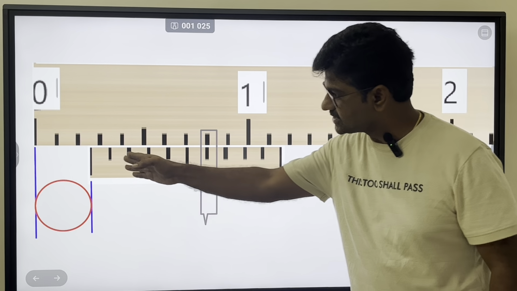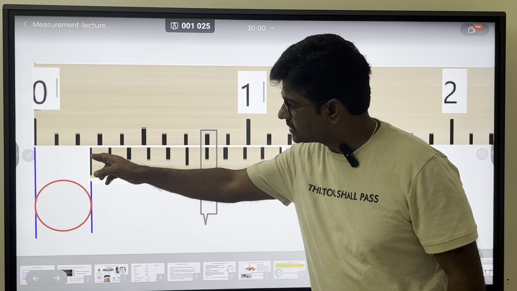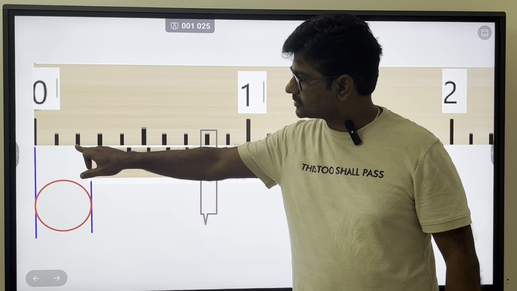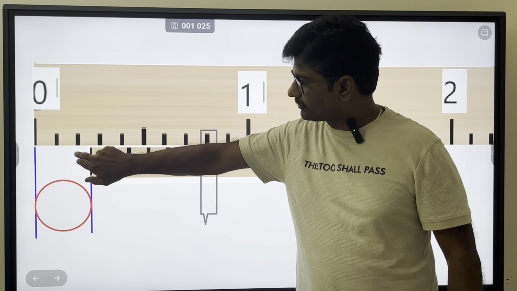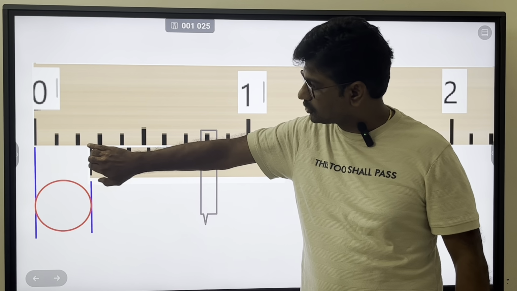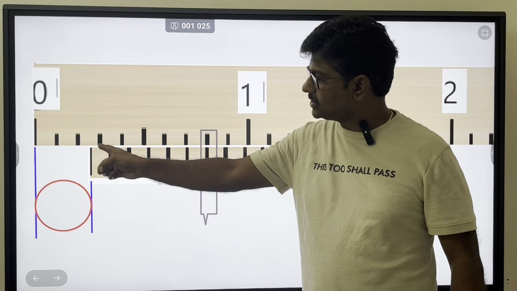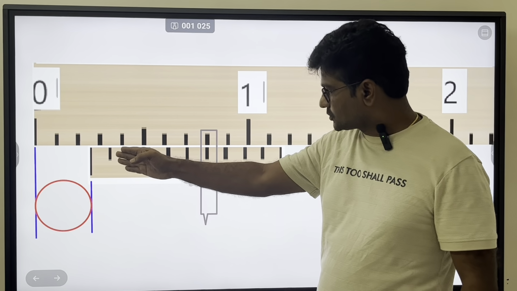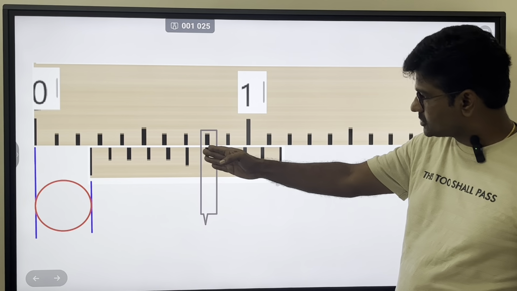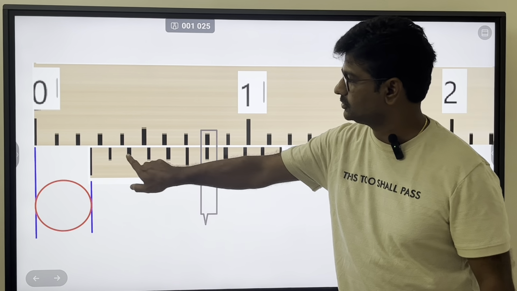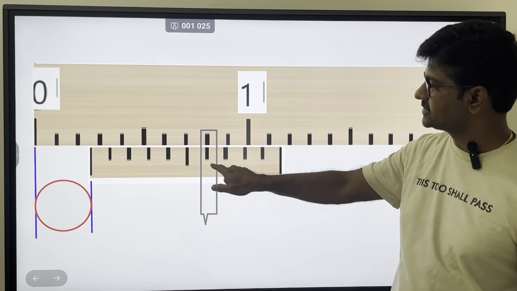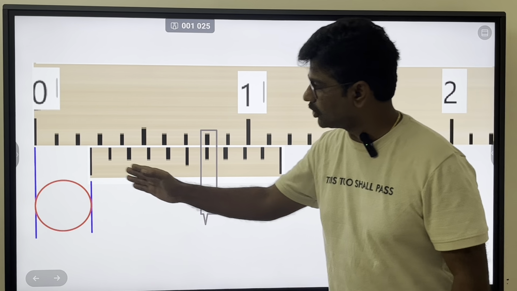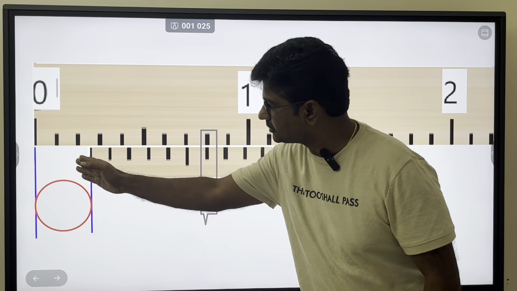It advanced 0.6 mm, because if this coincides with this, it is exactly 2. After that it is advancing. How much has it advanced towards this? If the first division coincides, it is 0.1 mm. If the second division coincides, it is 0.2 mm. Which division are you able to see? 1, 2, 3, 4, 5, 6th division is coinciding. That means when the 6th division is coinciding, how much has it moved from this position?